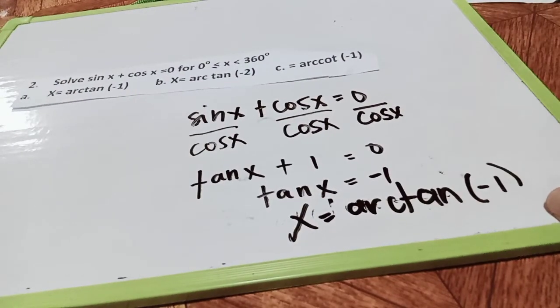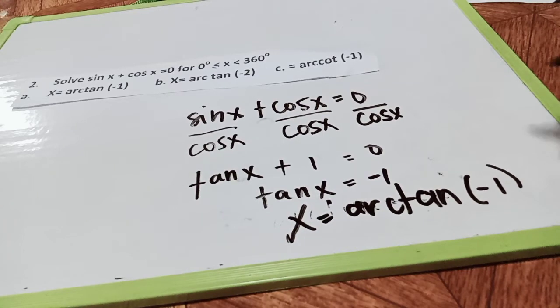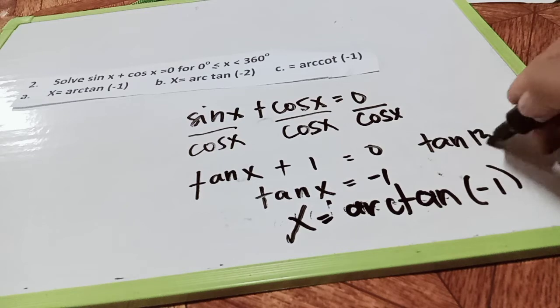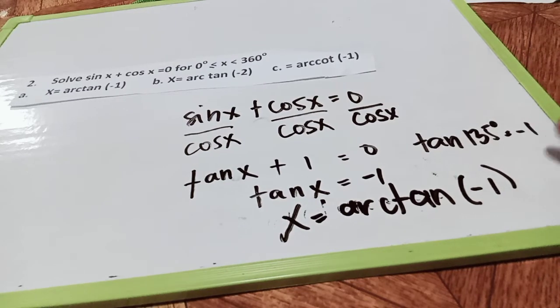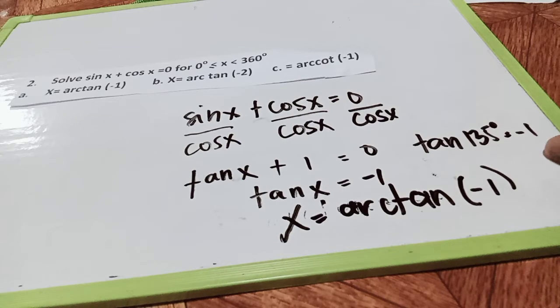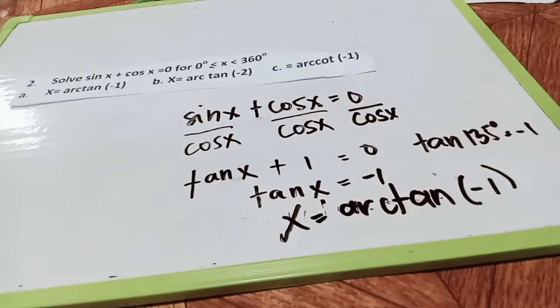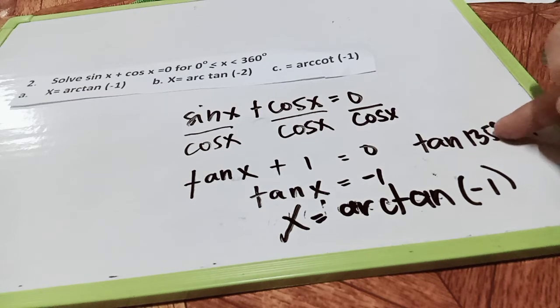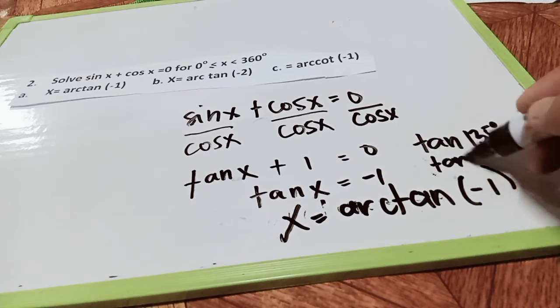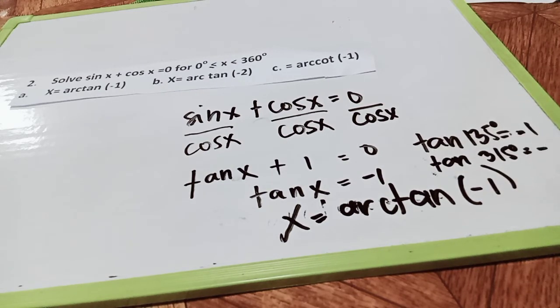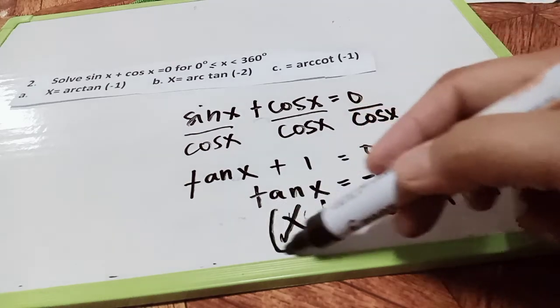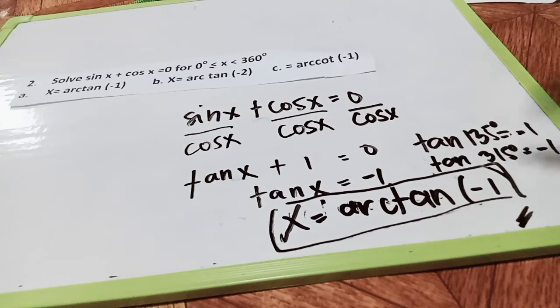What do you think the value of negative 1 is? If you press the calculator, tangent 135 degrees is automatically negative 1. And if you want to rotate again, tangent 315 degrees is also negative 1. But our answer is arctangent of negative 1 in order to solve for x.